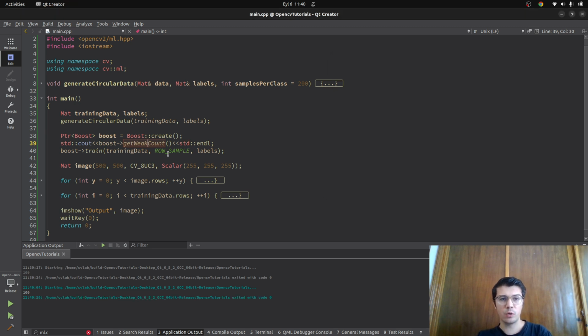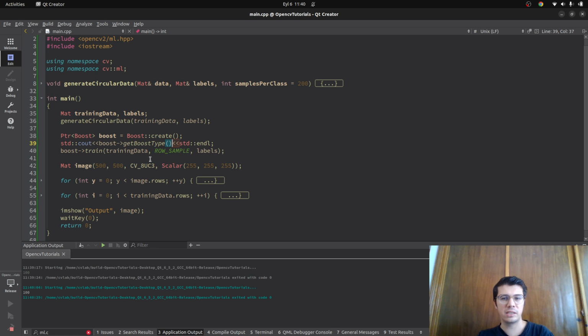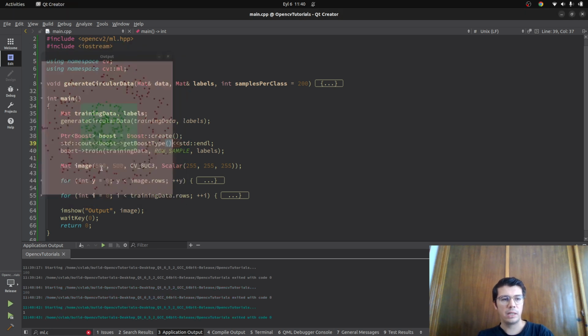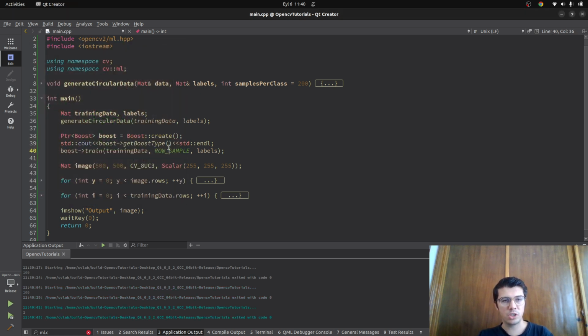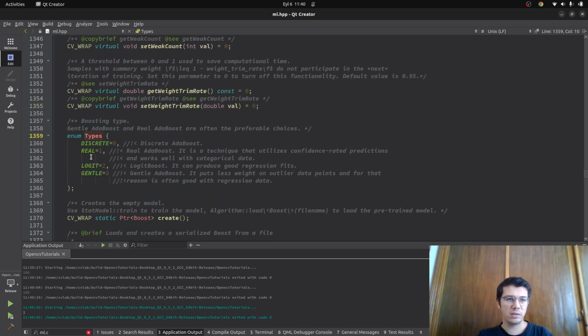So let's start. First of all, I started here with weak count, but maybe the type is better to start with, which is boost type. And here let's see the default one. It says the default one is 1, which, if we go to the boost types, is in here. So discrete, real, logit, and the gentle. Actually this is the default one, as we can see in here in the output console.